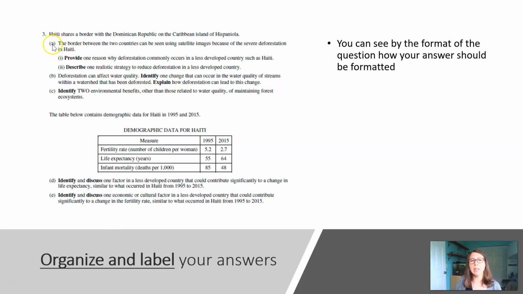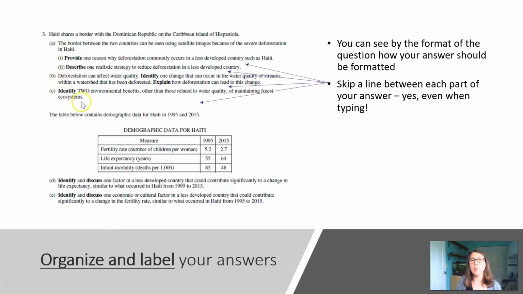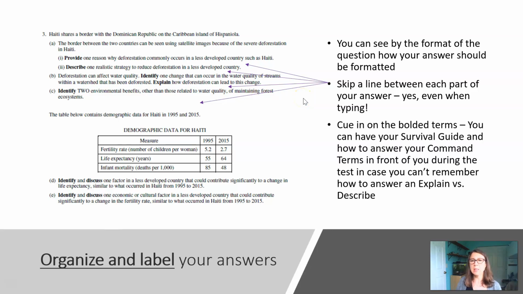So remember to label each part of your answer, label the answer for A, I, and A II, and then B. Remember to skip a line between each of these different prompts. That's just going to allow you to have some extra room for editing, and it's going to help the reader be able to skim through your answers quickly and give you the points.